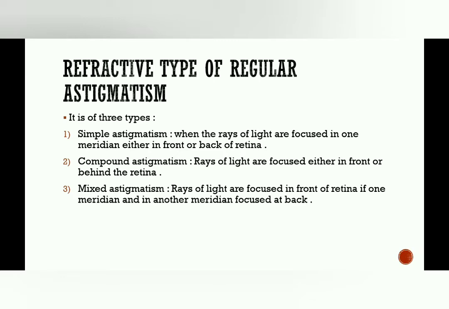Then the mixed astigmatism. Mixed astigmatism is when rays of light are focused in front of retina in one meridian, and in another meridian they are focused in back. It means the two meridians are dividing, and one meridian gets the rays of light in front of the retina, and another meridian gets the rays of light in back of the retina. So this is a kind of mixed astigmatism.